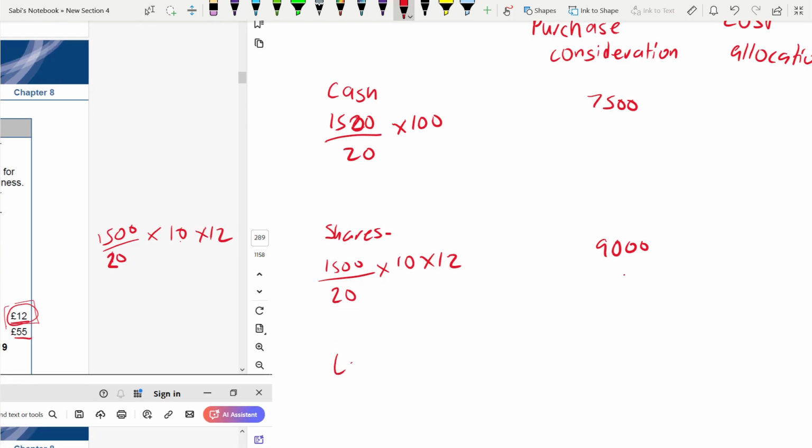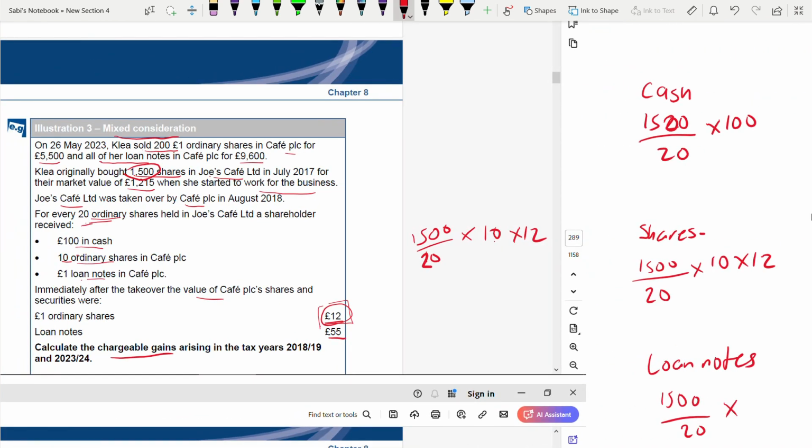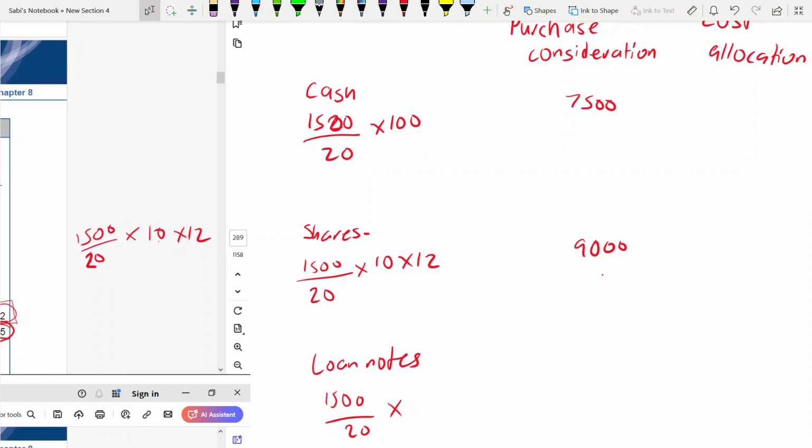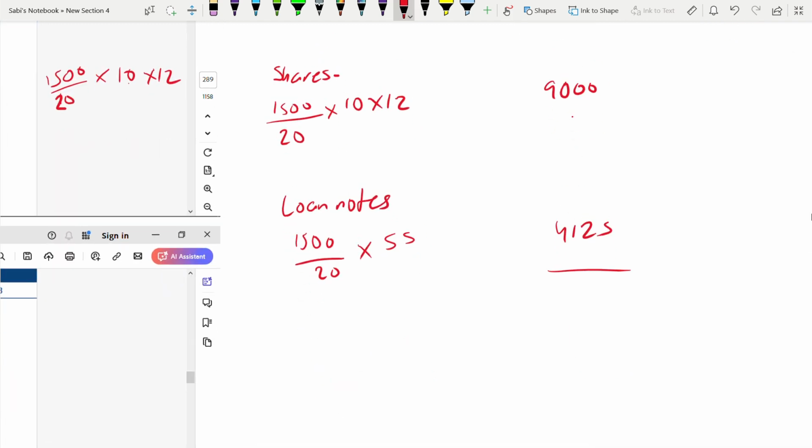And then loan notes. Same, 1,500 divided by 20 multiply by 1 loan note, and the value is 55. So that's why 1 into 55, it would be 4,125. So now we'll add all. The total is 20,625. We need this to find the cost allocation.